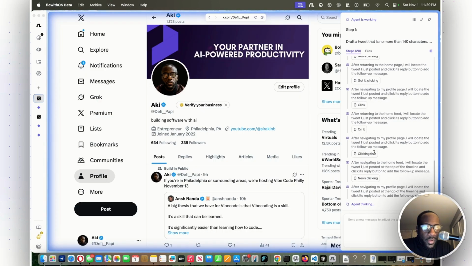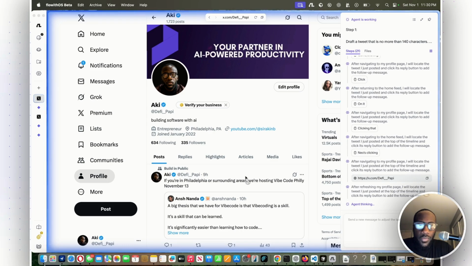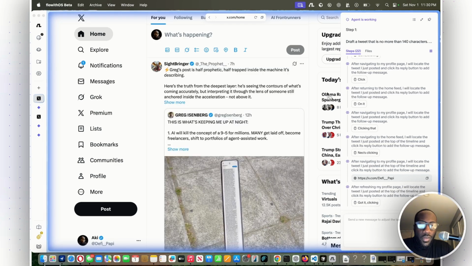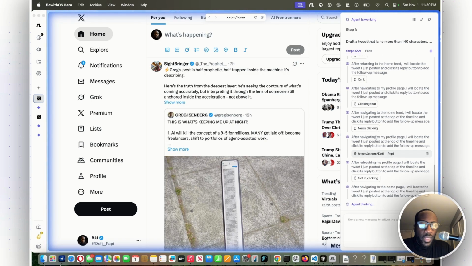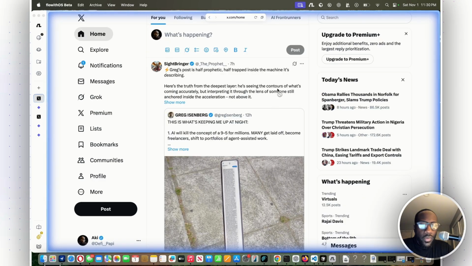Let's see what it says here. So it still hasn't posted a reply to that first tweet. It's probably getting confused. So you know what, I'm going to pause this, but this is pretty cool. I mean, it kind of shows you the potential of this, but it looks like it's continually just refreshing, and it's not actually finding it. So how do we pause this?